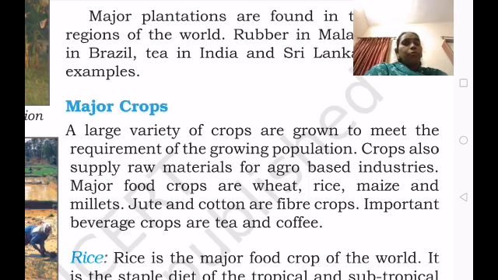About the food crops, fiber crops and beverage crops, let us learn in tomorrow's class.